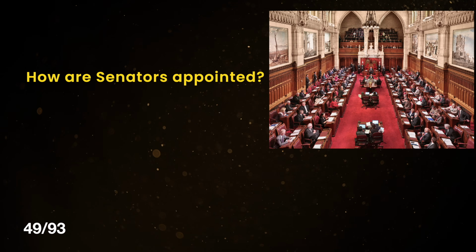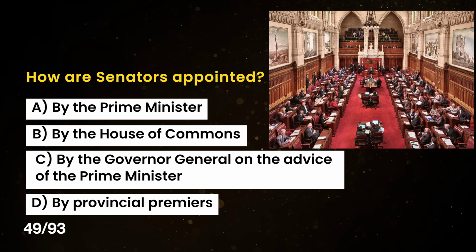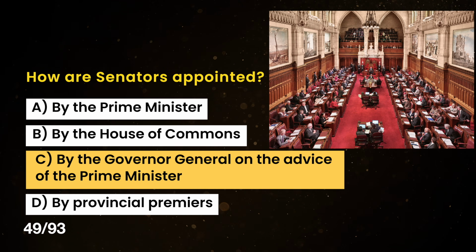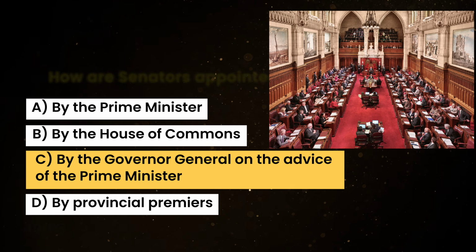How are senators appointed? A. By the Prime Minister. B. By the House of Commons. C. By the Governor General on the advice of the Prime Minister. And D. By provincial premiers. The correct answer is C. By the Governor General on the advice of the Prime Minister.